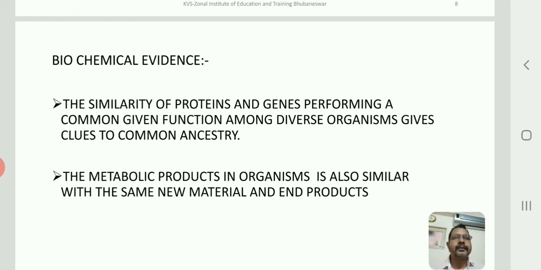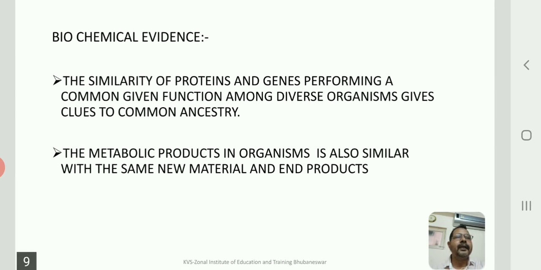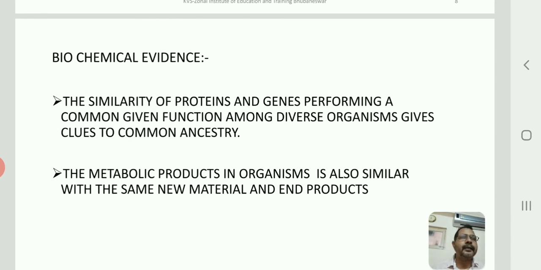The prokaryotes are different. The bacteria belong to prokaryotes, but we are all eukaryotic cells. So in spite of that difference and that diversity, the commonness, the uniformity, is that the genes code for a common given function. They code for proteins, and that coding is the same in both prokaryotic cells as well as eukaryotic cells.